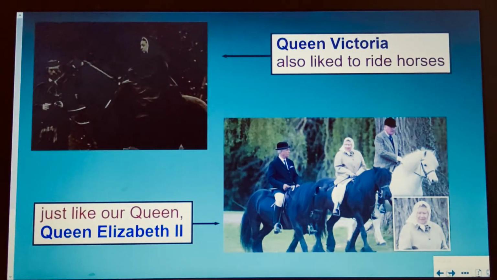Queen Victoria liked to ride horses. And guess what? Our Queen, Queen Elizabeth II, also liked to ride horses. You can see them both on their horses here.